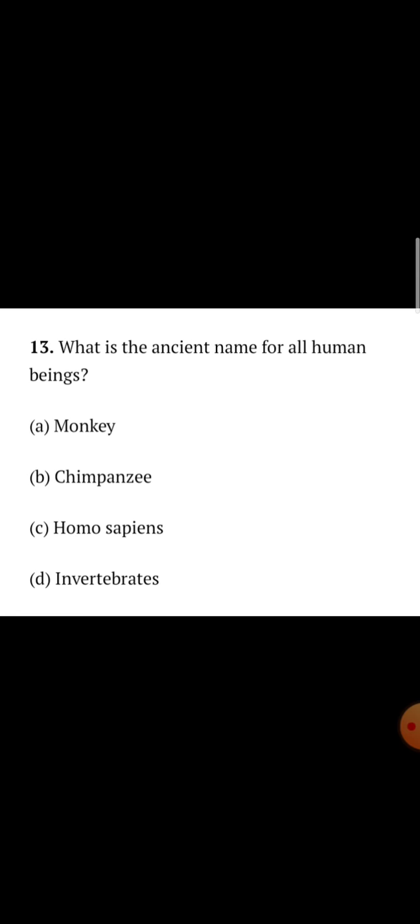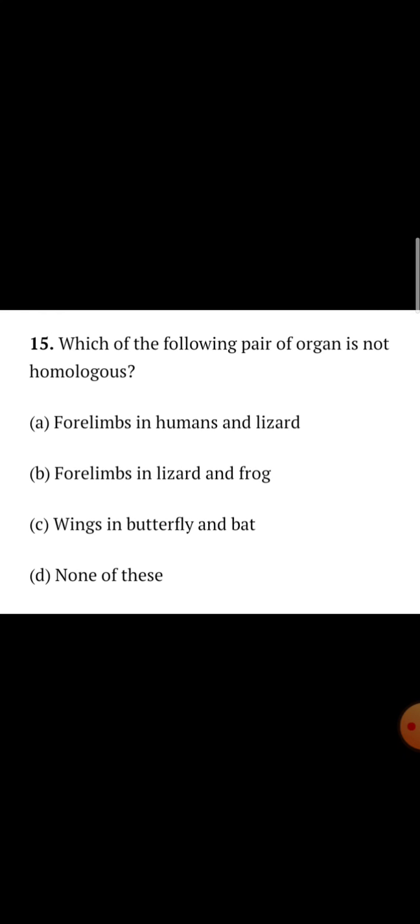Okay. Next, what is the scientific name for all human beings? Homo sapiens, of course. So the correct option will be C, Homo sapiens. The organs present in two organisms indicate that they are derived from the same ancestor. What are these? Homologous organs. Option number D, homologous organs. Which of the following pairs of organs is not homologous? You see 4 options are there. Wings of butterfly and bat. Option number C is the correct answer. Wings in butterfly and bat.